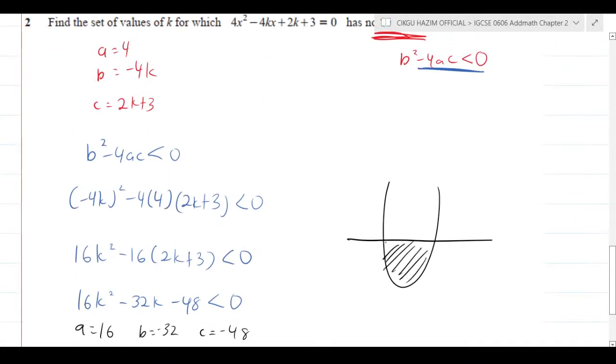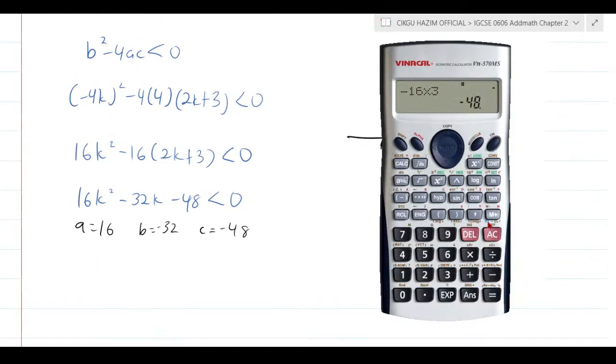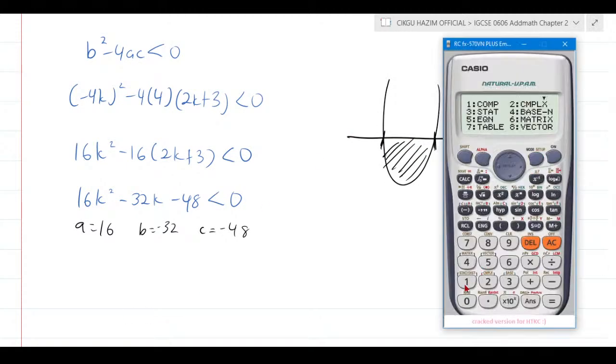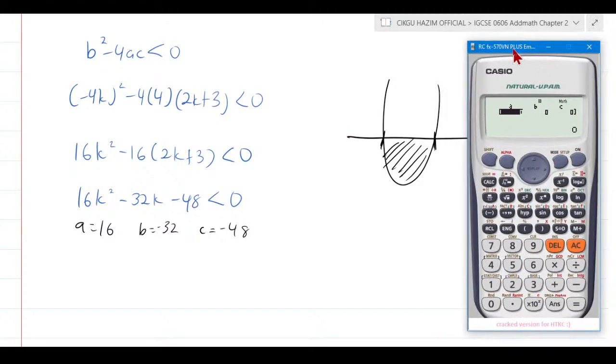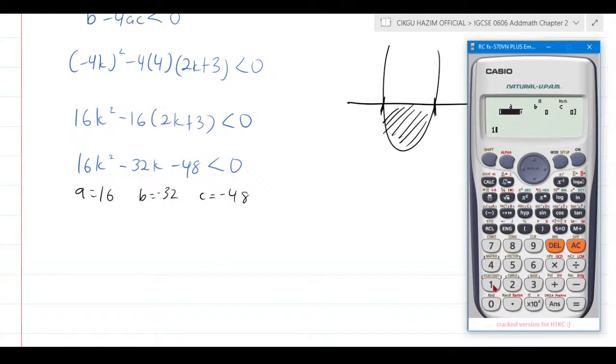And how to find these roots here? Just press everything in the calculator, with a equals 16. Press mode, I'm going to show it to you here. Press mode and then find equation, quadratic, and then just insert the values of a, b, c, not the top one, the bottom one here: 16, negative 32, and negative 48. No need to simplify. Even if you simplify, the answer is going to be the same, which is 3 and negative 1.